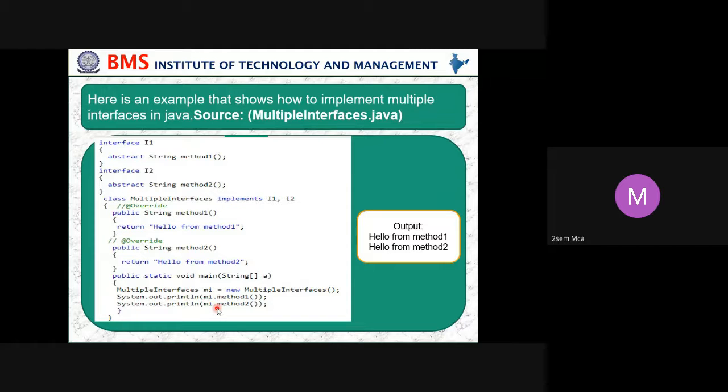Here we have taken an interface with the name I1, with an abstract method of type string, method 1. In the same way, one more interface, I2, with an abstract method of type string, method 2.